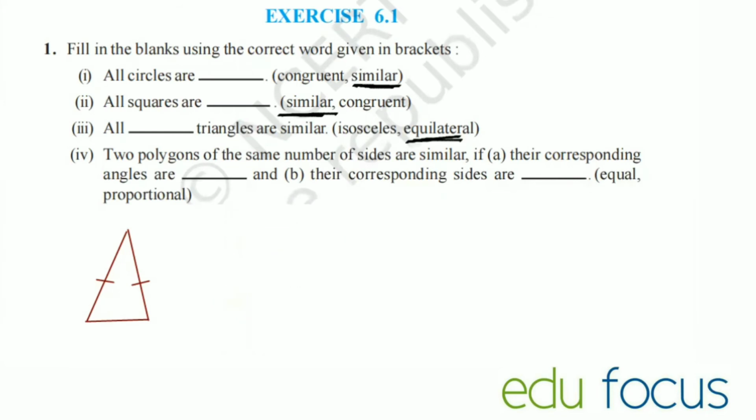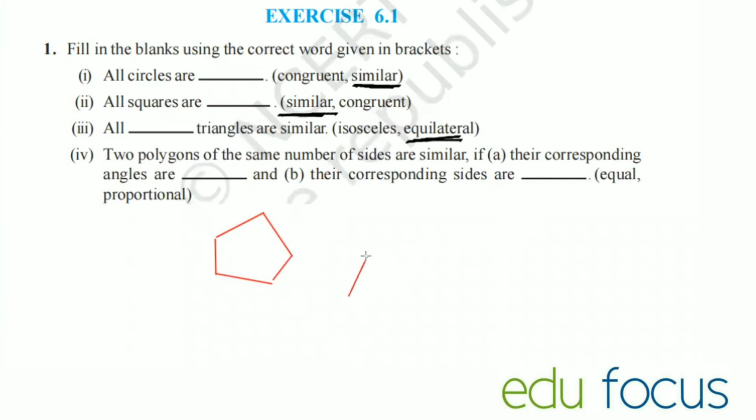Equilateral triangles are similar. So next, two polygons of the same number of sides are similar if. A polygon is a geometrical shape bounded by three or more lines.